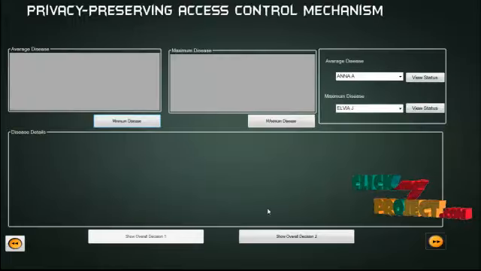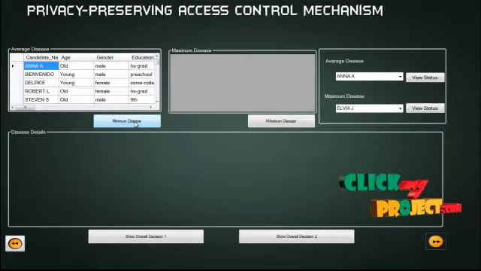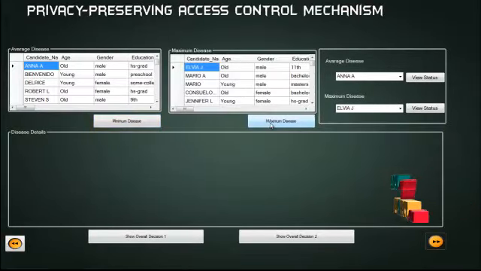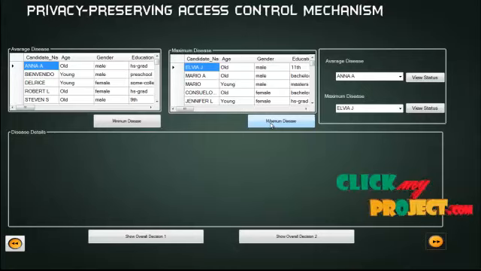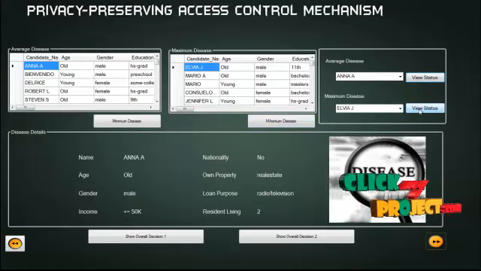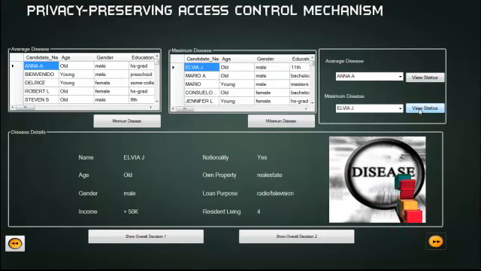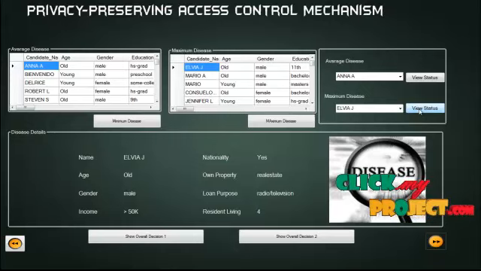Click on the next button, then the minimum disease button, and then the maximum disease button. The patients with minimum disease are displayed in group box 1, and the patients with maximum disease are displayed in group box 2, separated into two tables. Click on view status for those patients. Those patients are affected by disease, but in the maximum disease process, two patients are affected by disease, in one cell only.